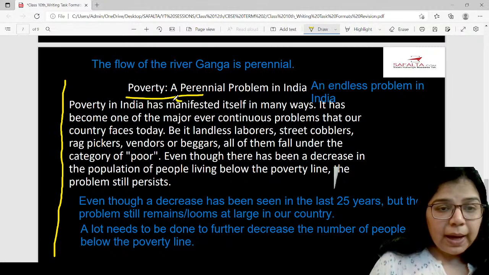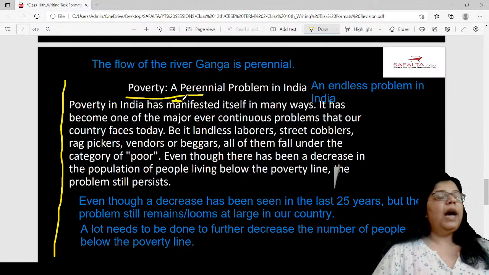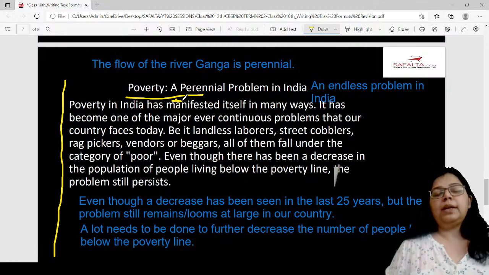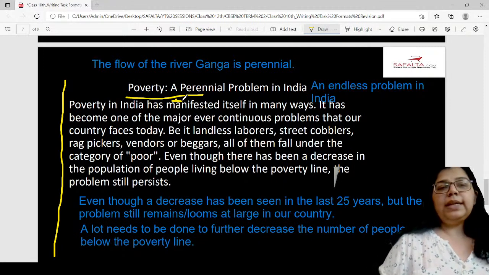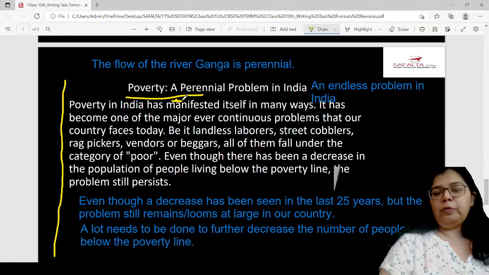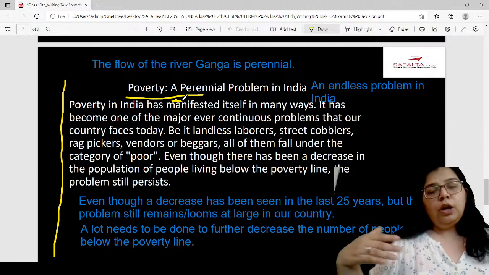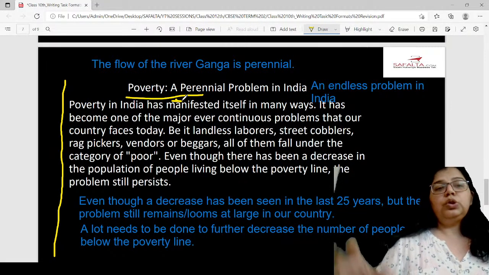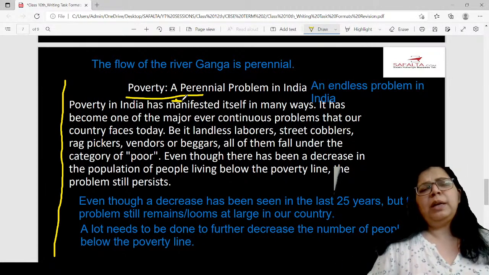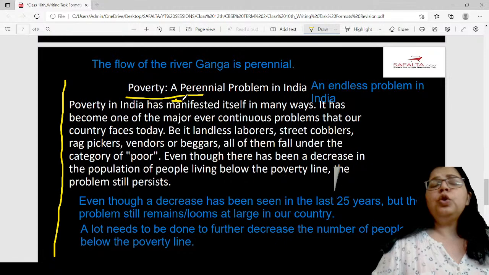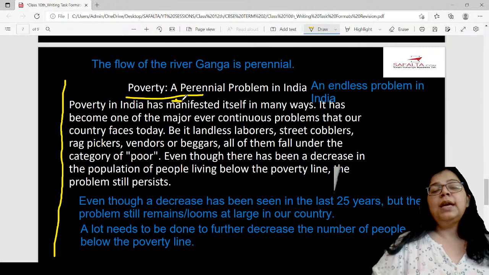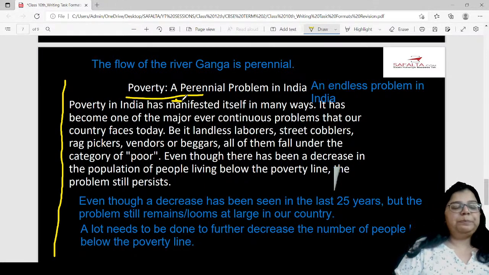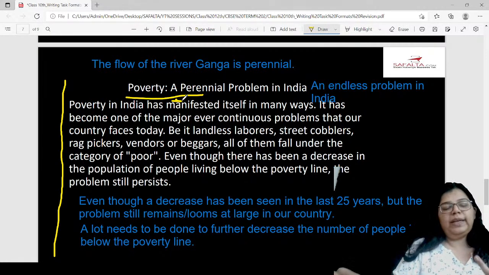Do not start your paragraphs from somewhere in the middle of the answer sheet, because you will lose marks in the format. See, why did I do formats? Please understand, you have 2 marks for the formal letter and 3 marks for the analytical paragraph. So there is no point losing 1 mark for formats, right? So please make sure that your formats are on point. You do not make any mistake in formats, because what you write will vary. You may find the topic very difficult, so the content will vary accordingly.